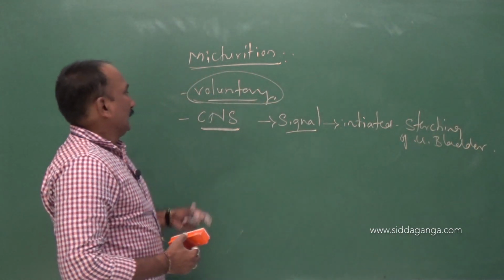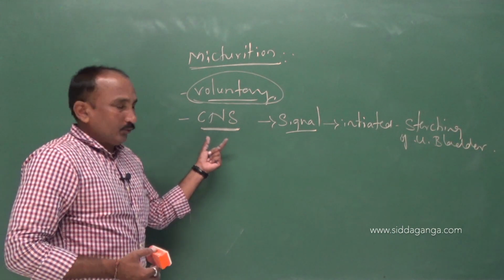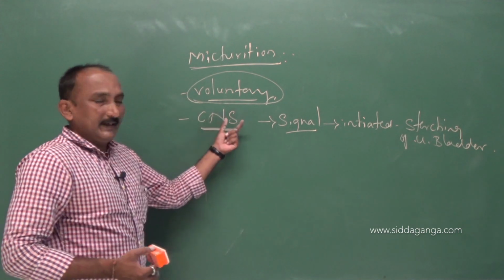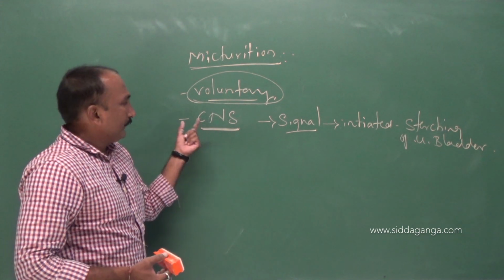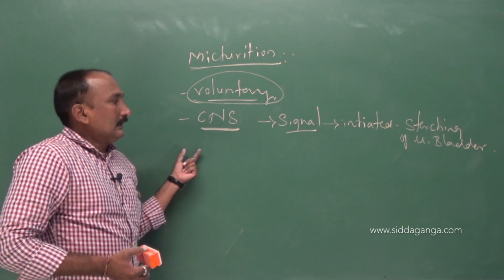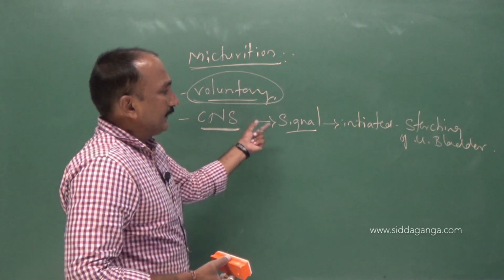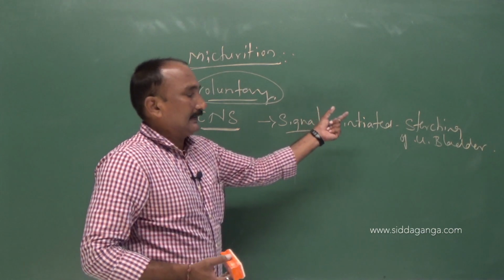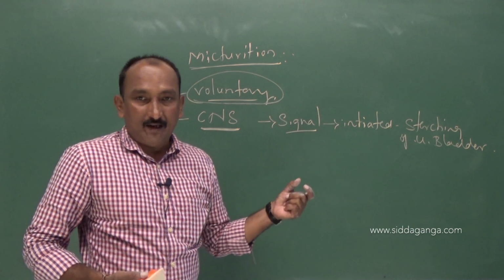Micturition is a voluntary process controlled by the central nervous system, and its signal is initiated by the stretching of the urinary bladder.